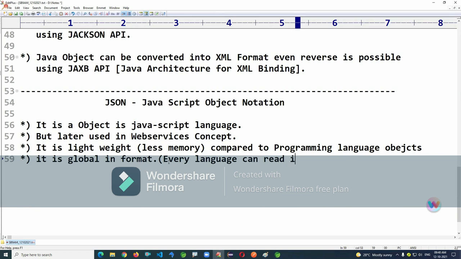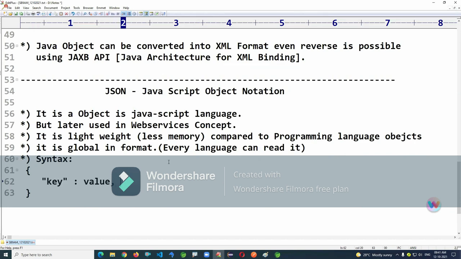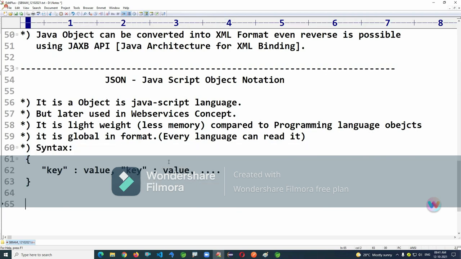Integer. What is the syntax here? One curly brace indicates one object, then double quotes key colon value. Value is kept in double quotes only in the case of string type. The key must be placed in quotes, and the value is quoted only if it is string type, else not.